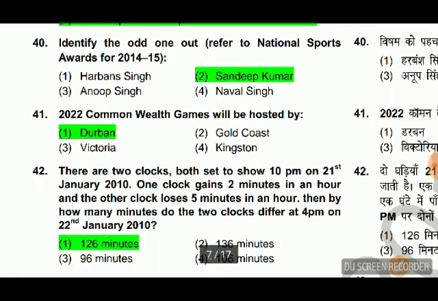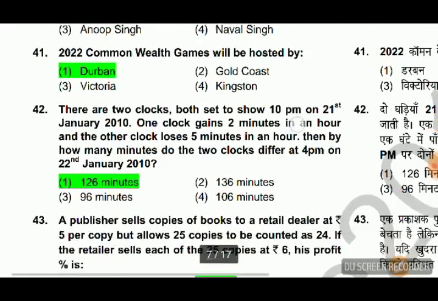Next: the 2022 Commonwealth Games will be hosted by. Friends, this has changed now. For 2022, at that time the city of Durban, South Africa, was initially elected as the host for the 2022 Commonwealth Games on 2 September 2015, but Durban was unable to host the games due to financial constraints. So on December 21, 2017, Birmingham of UK was awarded the 2022 games. So now Birmingham will host the 2022 Commonwealth Games, but at that time the right answer was Durban.